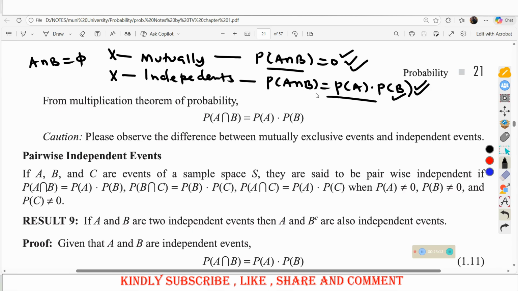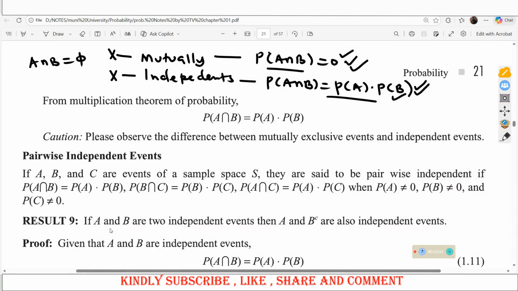For example, if A and B are two independent events, then A and B complement are also independent events. You need to prove that if A and B are independent, then A and B complement are also independent. It is not a must that if the two are independent, then these also have to be independent. You need to prove that. So that is what we need to look at. Let us look at our result number 1 for this case.